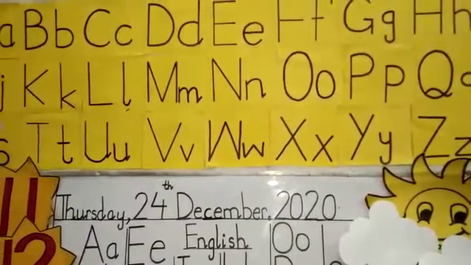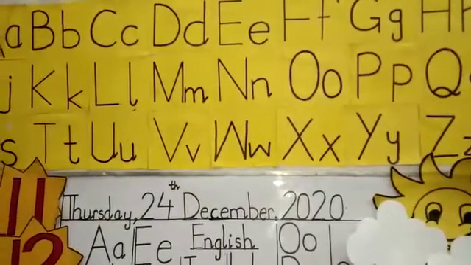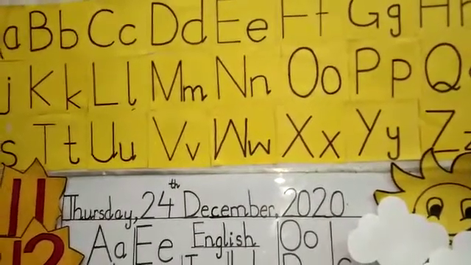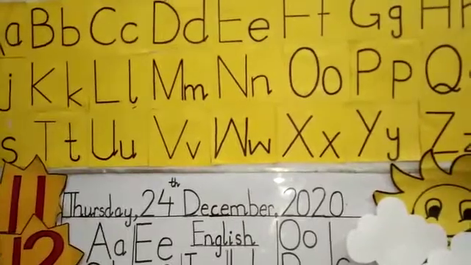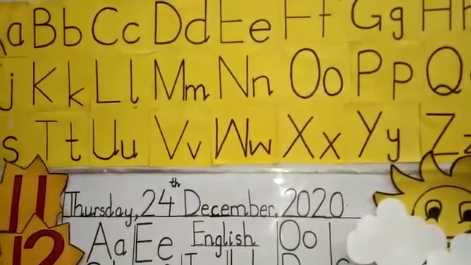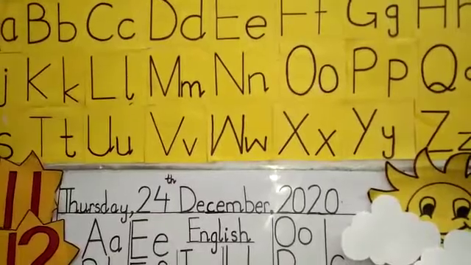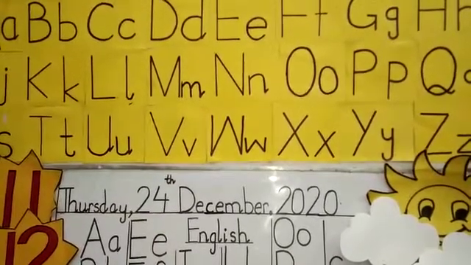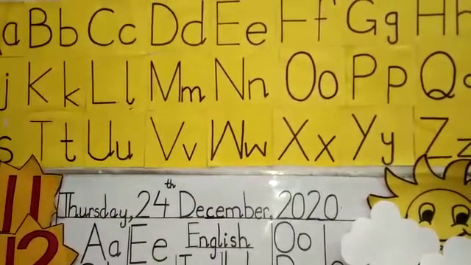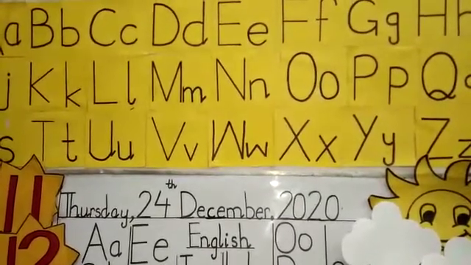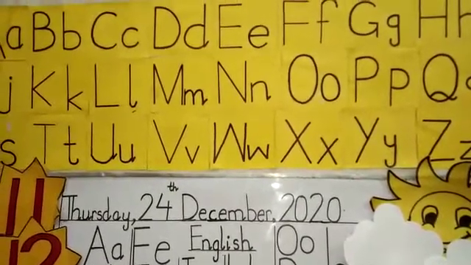Okay, start phonics. A is for apple, apple. B is for ball, ball. C is for cat, cat. D is for dog, dog. E is for elephant, elephant.